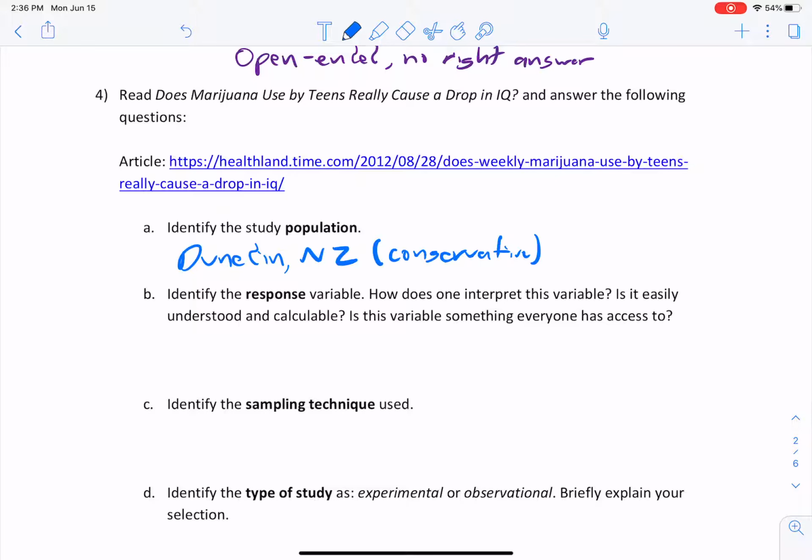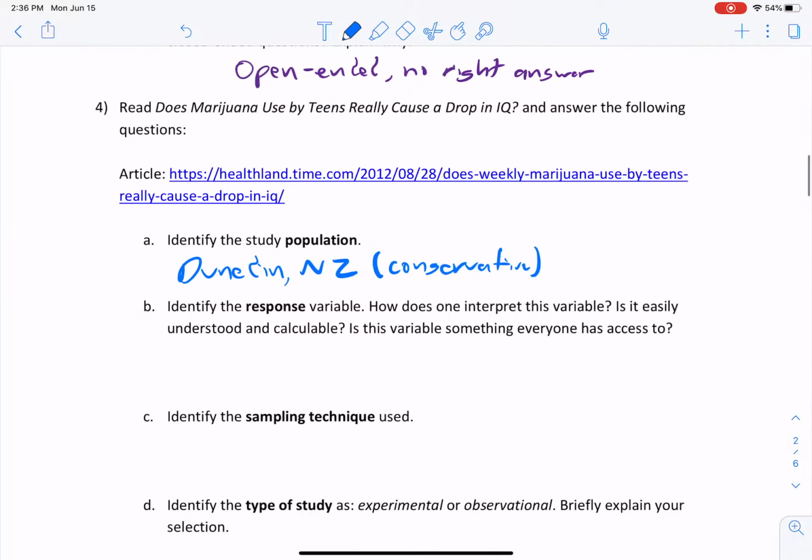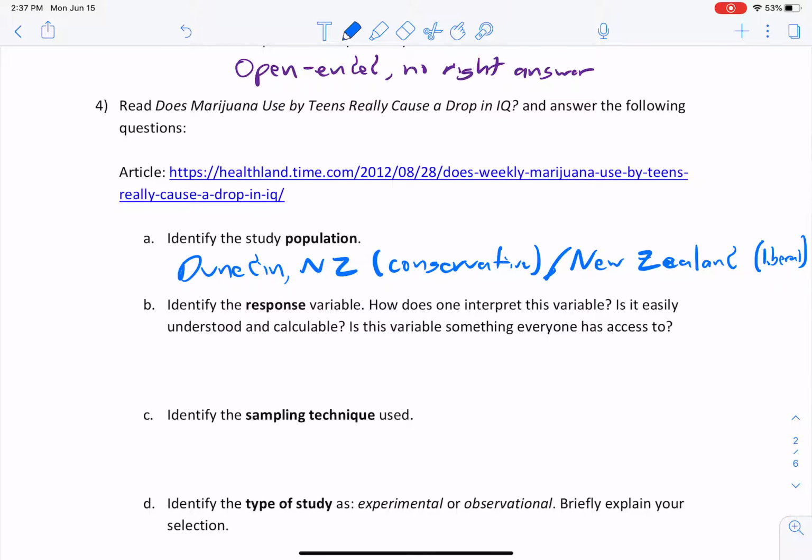Maybe you could think of it on a liberal side of things, not conservative and liberal as in political, but just what they actually mean. We could maybe say that, or all of New Zealand, which is kind of a liberal estimate, right? So that's a population that's a little bit up in the air. Now, certainly we would not be able to say this is applicable to the whole world, because that's too wide a frame.